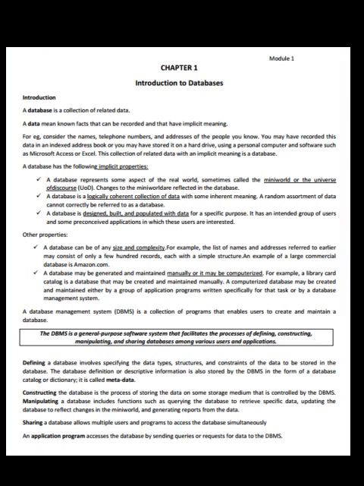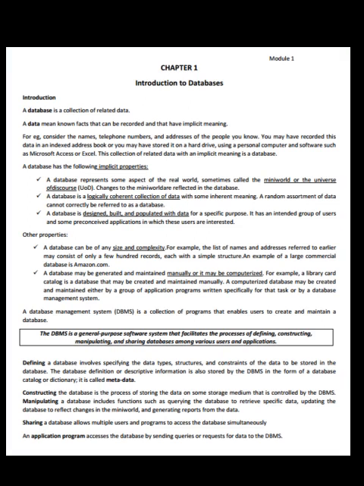Other properties. A database can be of any size and complexity. For example, the list of names and addresses referred to earlier may consist of only a few hundred records, each with a simple structure. An example of a large commercial database is Amazon.com. A database may be generated and maintained manually, or it may be computerized. For example, a library card catalog is a database that may be created and maintained manually. A computerized database may be created and maintained either by a group of application programs written especially for that task or by a database management system.